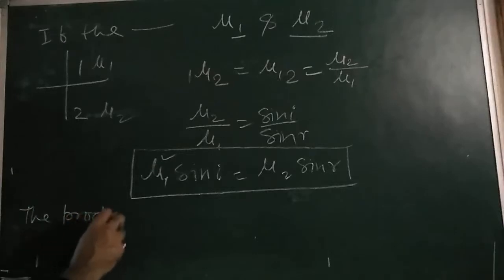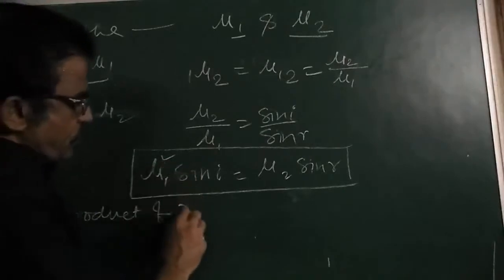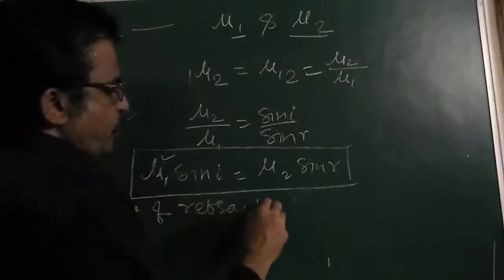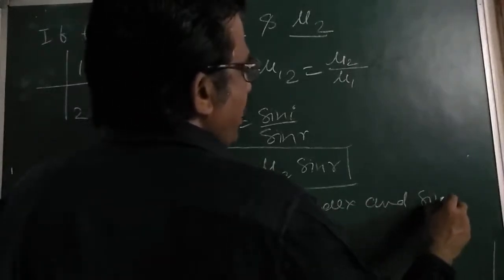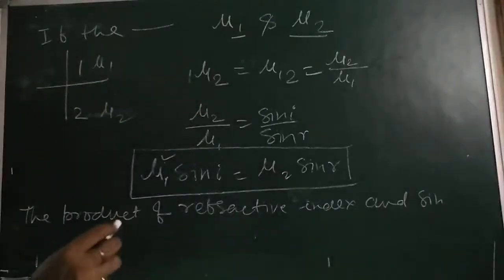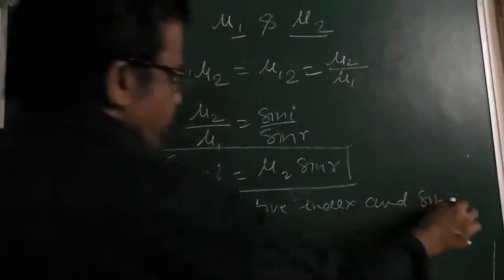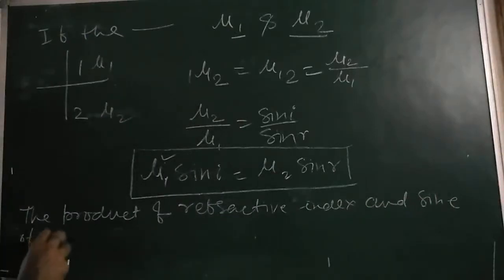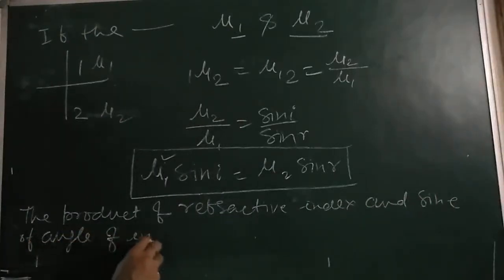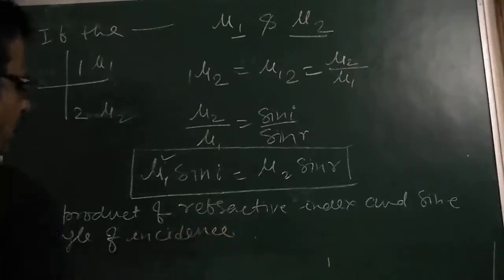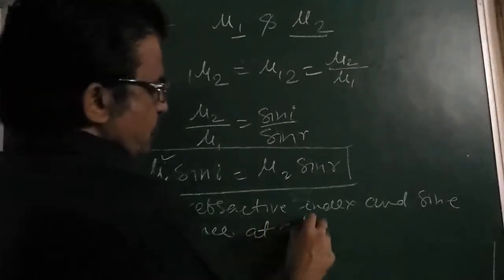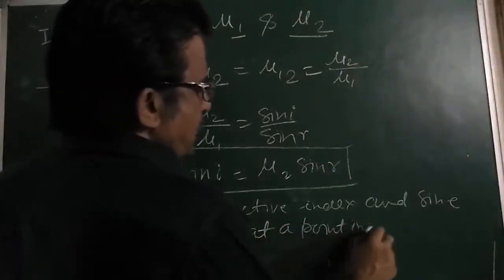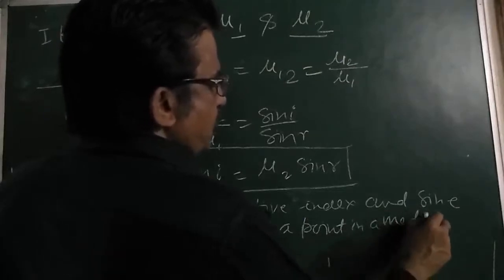The product of refractive index and sine of angle of incidence at a point in a medium is constant.